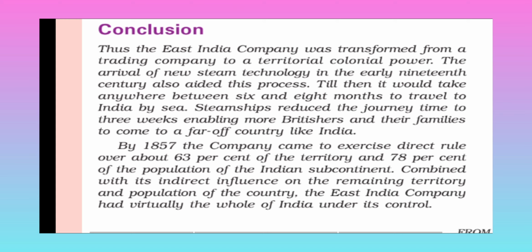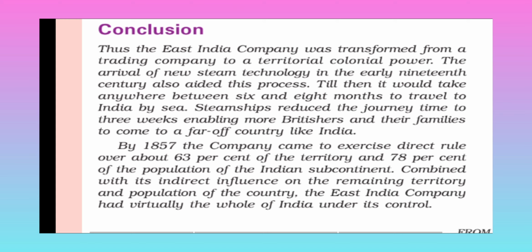increase their powers. In 1857, the company came to exercise direct rule over about 63% of the territory and 78% of the population of the Indian subcontinent. Combined with its indirect influence on the remaining territory and population of the country, the East India Company had virtually the whole of India under its control.